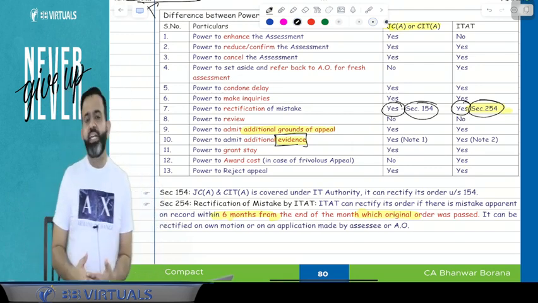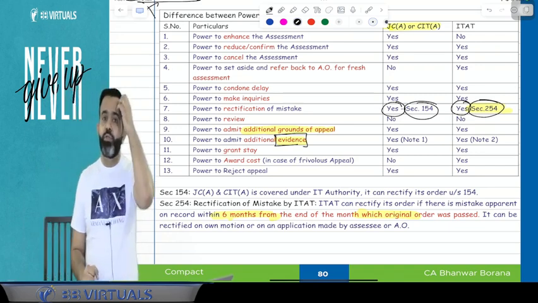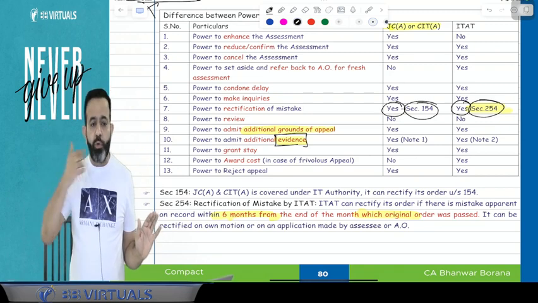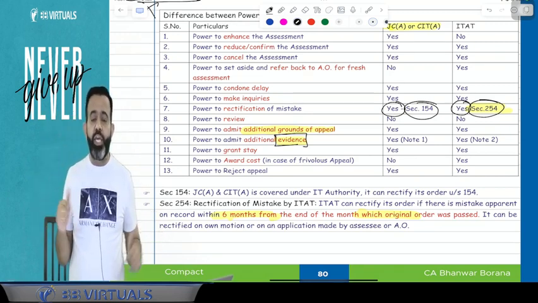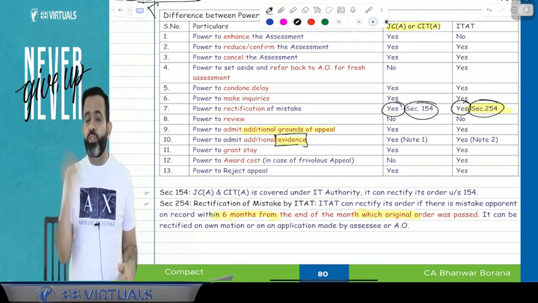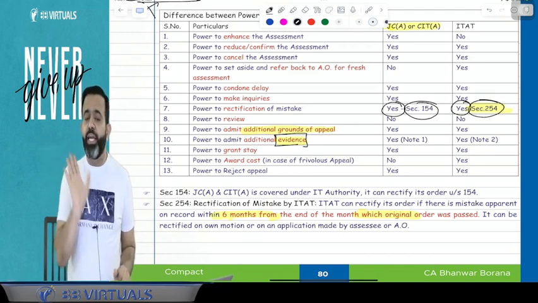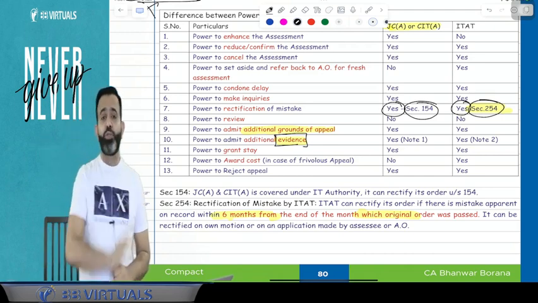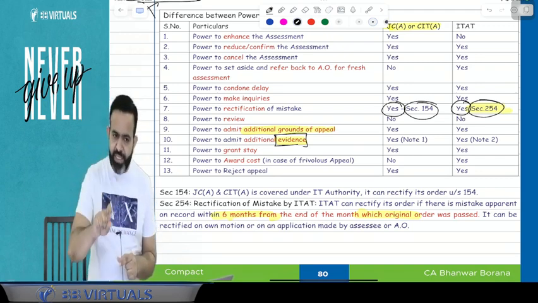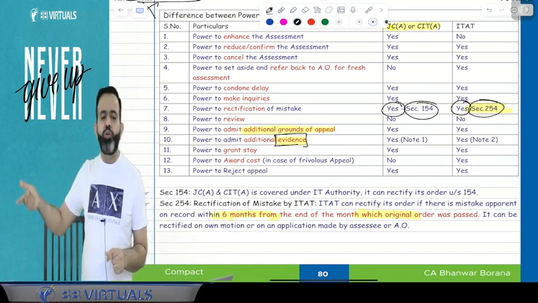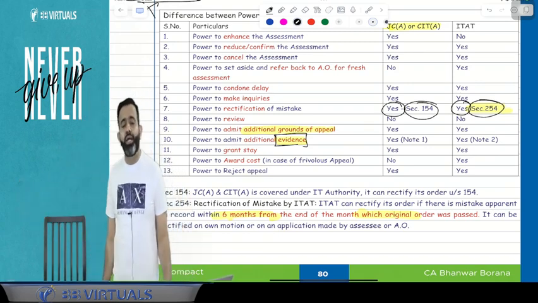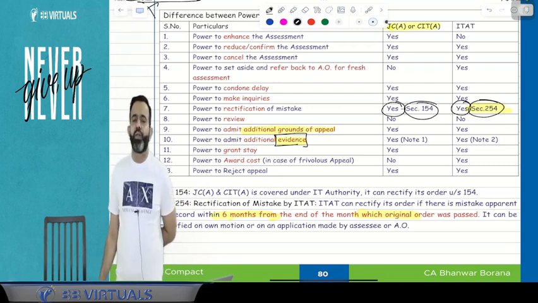Additional evidence means, I can take an example. Suppose, guys, there was one bill missing and earlier you have not produced it before the income tax authority. AO asked you about the bill, but you have not produced it. But now you got the bill, or suppose there is a credit confirmation, can you give it in front of the appellate authority or not? That is called additional evidence. Evidence means something which earlier you have not presented, but now you want to present in front of the CIT appeal or ITAT. Is it possible or not?